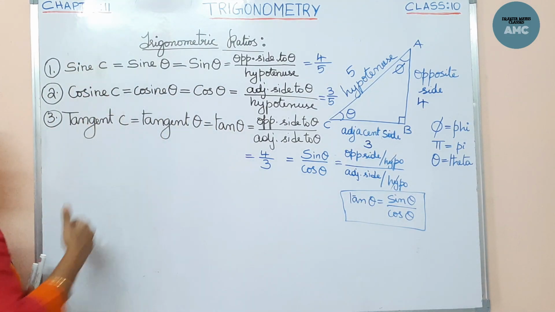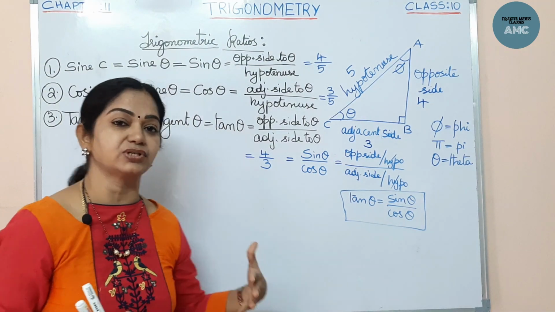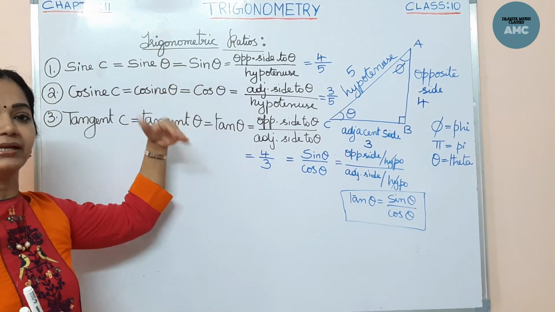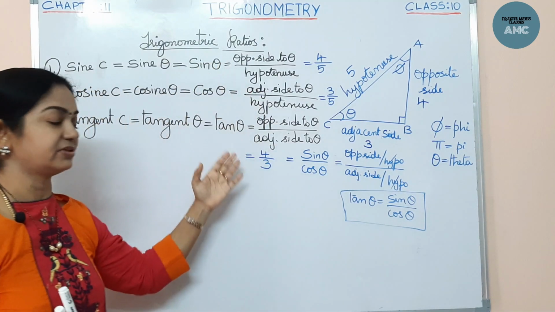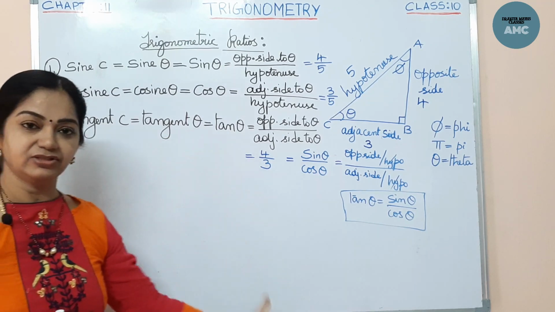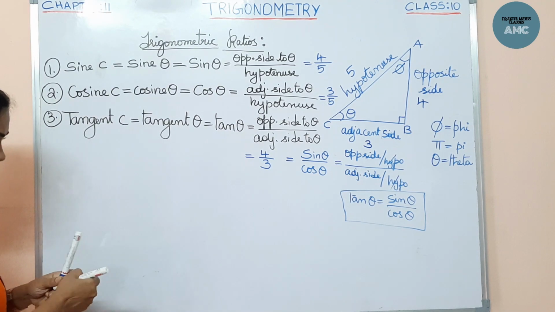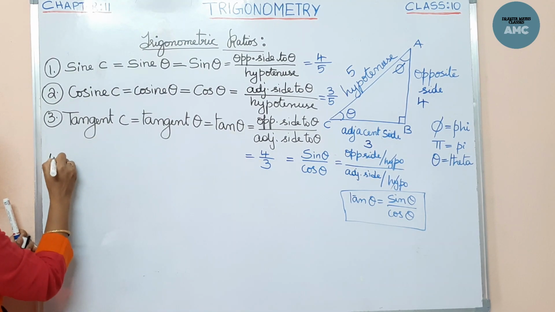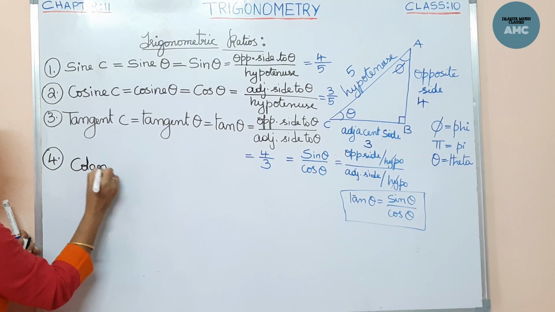Now these three are the trigonometric ratios, and we have 6 trigonometric ratios, which are the multiplicative inverses, or we can also say the reciprocals of these three. If you are perfect in these three, you can find the other 3 easily. Now let me tell you the fourth one. The fourth trigonometric ratio is cotangent theta.